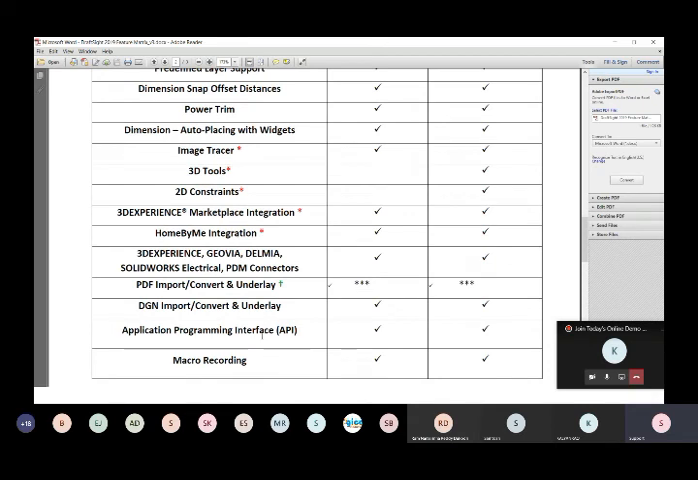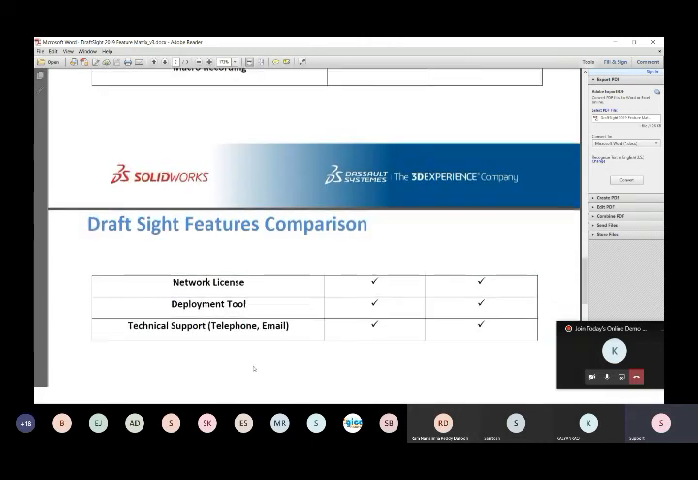And you can also do API macro programming interface, macro recording is there. For example, if I have some repeated tasks, instead of doing again and again, you can run one macro. You can automate your standard things with this macro recording.